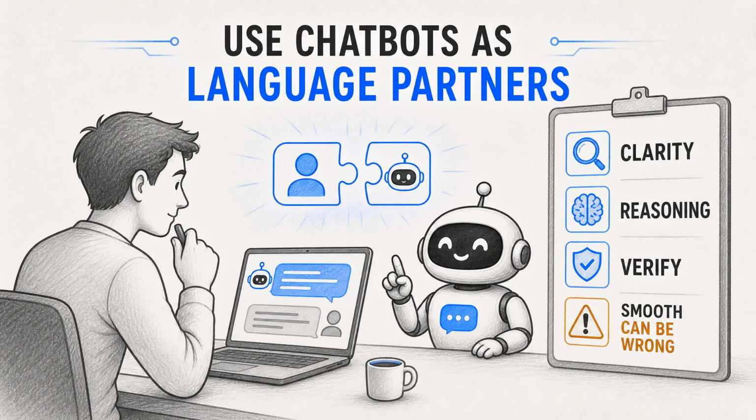The best way to use chatbots is to treat them as powerful language partners, not unquestionable authorities. Give clear context, ask for reasoning, verify important claims, and remember that a smooth answer can still be wrong. Understanding the machine makes the magic more useful.